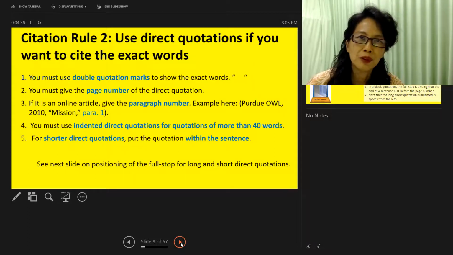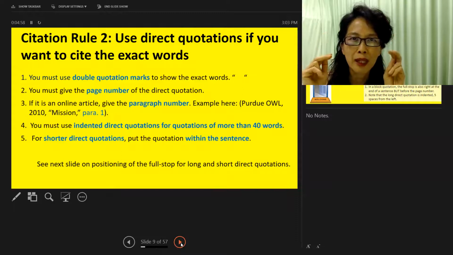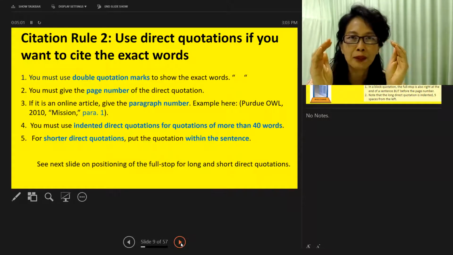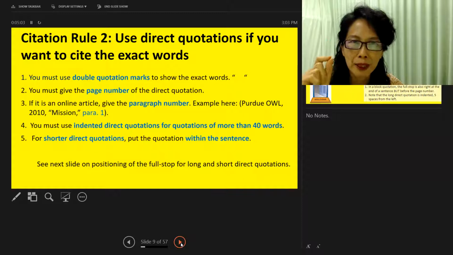Citation Rule 2. Use direct quotation if you want to cite the exact words. Sometimes we feel that the exact words of that person give the meaning and we cannot rewrite it, or else we change the meaning. Now, if that is the case, we do direct quotation, and we must do 2 things. First, use double quotation marks to mark off those words that come from that person. And secondly, put the page number. If it is an online source, put the paragraph number, PARA full stop 1 for paragraph 1.